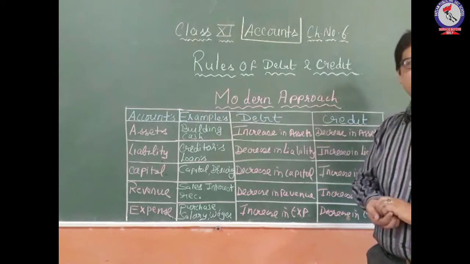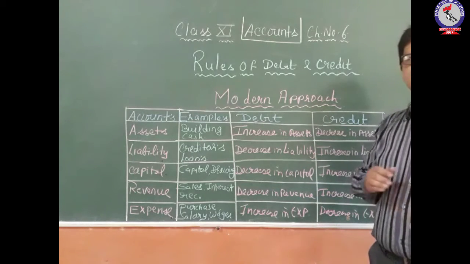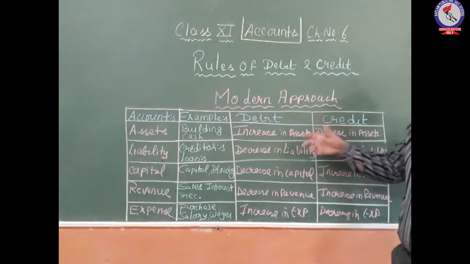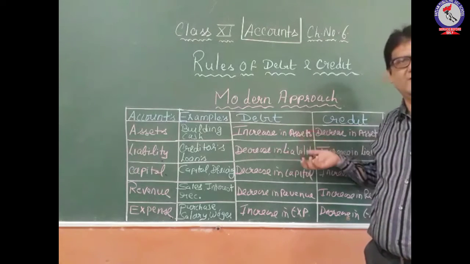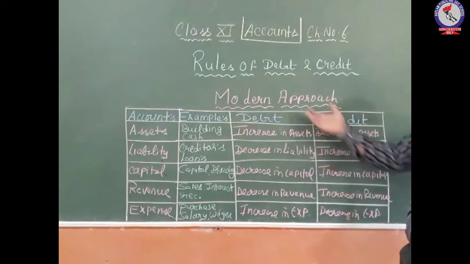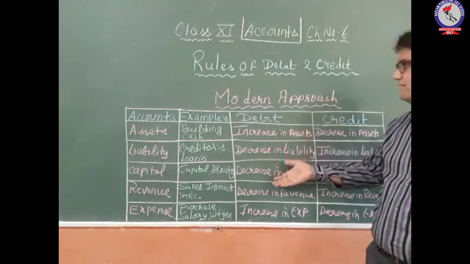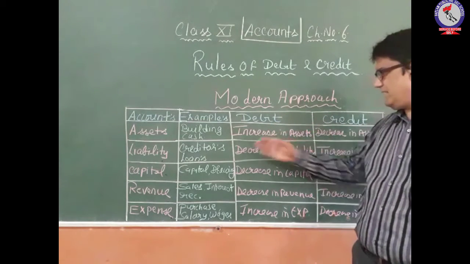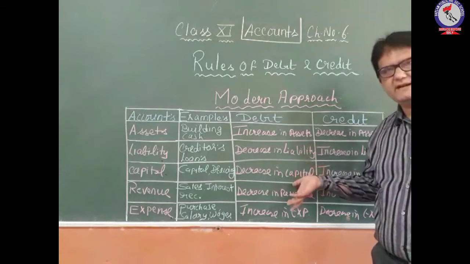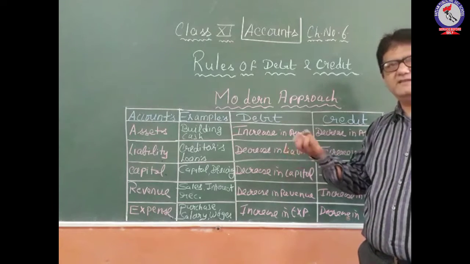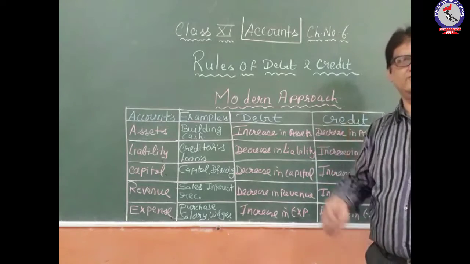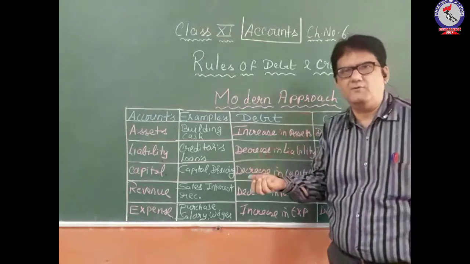So any concept related to increase or decrease is not the final criterion for which account is to be debited and which account is to be credited, because both concepts are being followed here. Sometimes increase in one account is debited, sometimes decrease in another account is credited. So this means that debit and credit are only the two sides of your books of accounts.